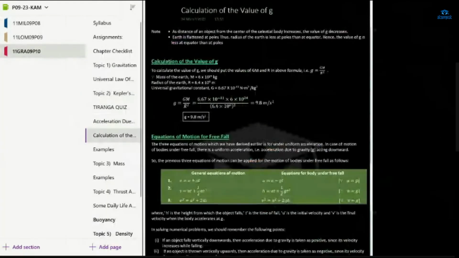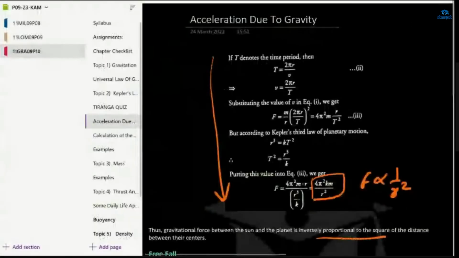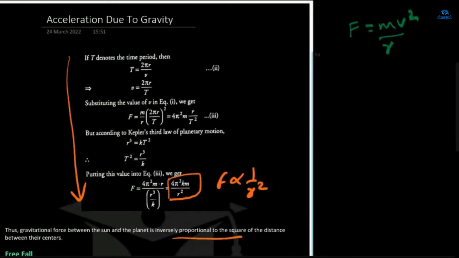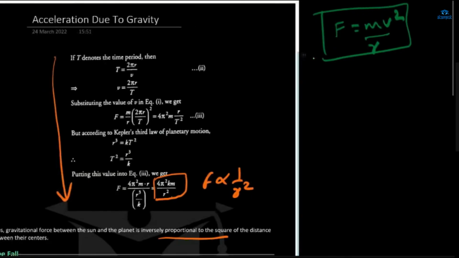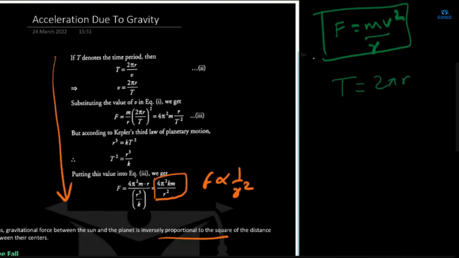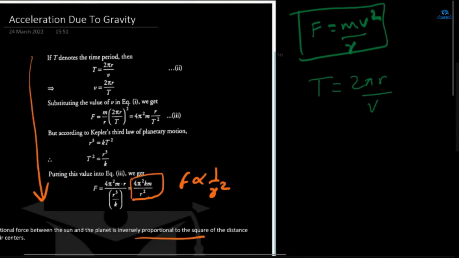Okay, mv square by small r. This is the first relation, the first formula that we have to use here. So F is equal to mv square by r. And we already know that T is equal to distance upon velocity, right? And distance in circular motion is 2 pi r, the circumference. So T is equal to 2 pi r upon v, the orbital time.